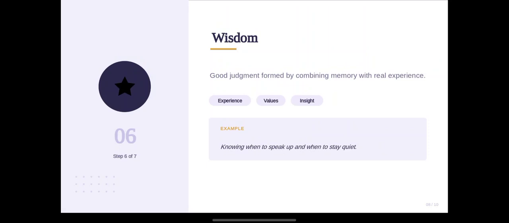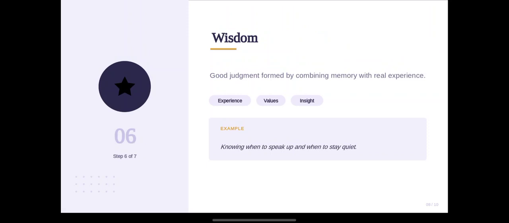The next thing is wisdom. Wisdom is the process where good decisions are taken with the formation of memory and our real life experience. Wisdom comes from our experience and the values we hold. For example, knowing when to speak up and when to stay quiet.